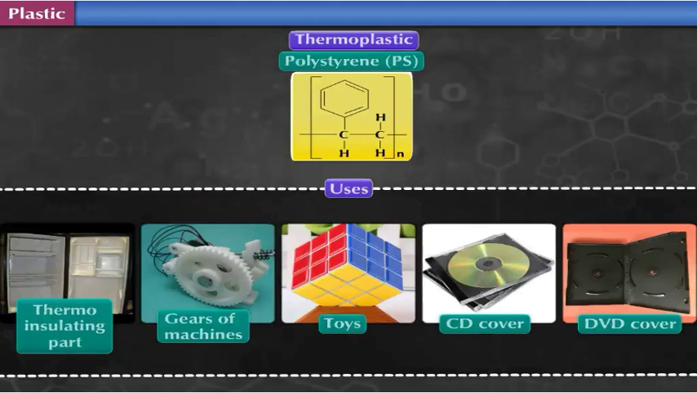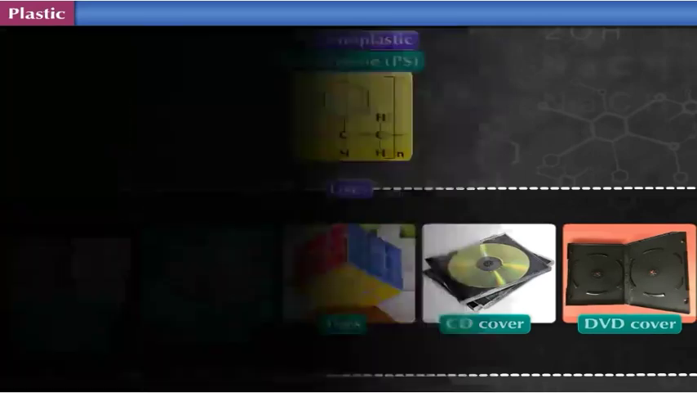Polystyrene, that is, PS, is used in the manufacture of thermo-insulating parts of electric appliances like refrigerators, gears of machines, toys, protective coverings like covers of CD and DVD, etc.